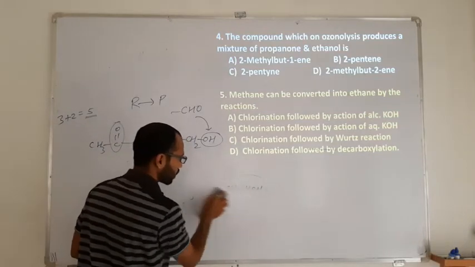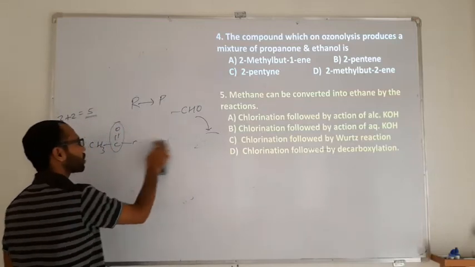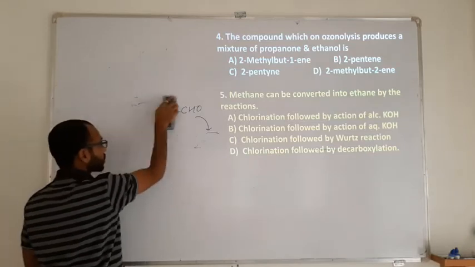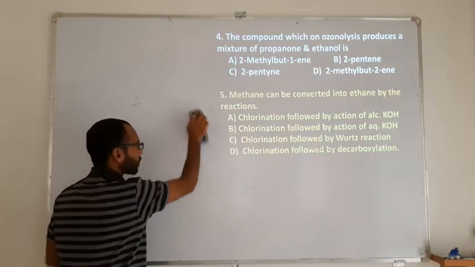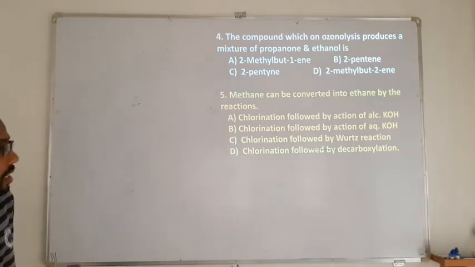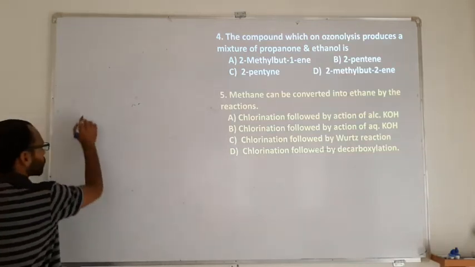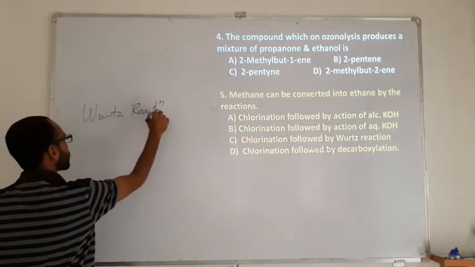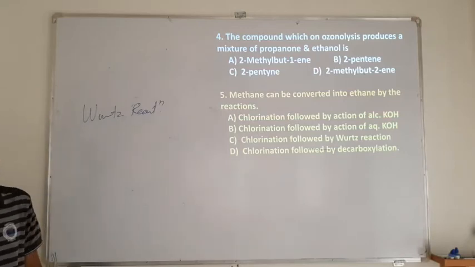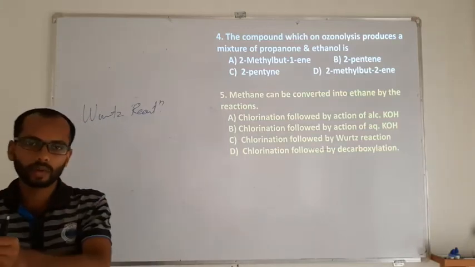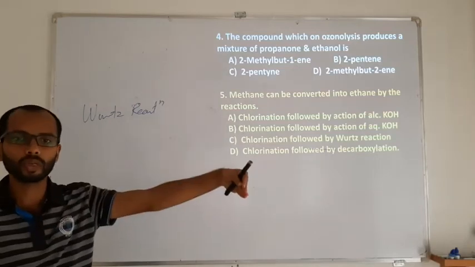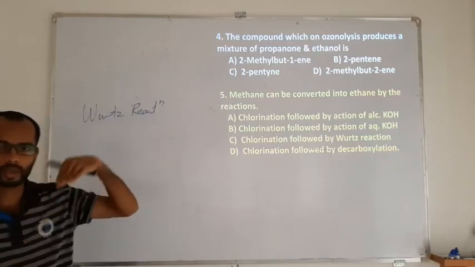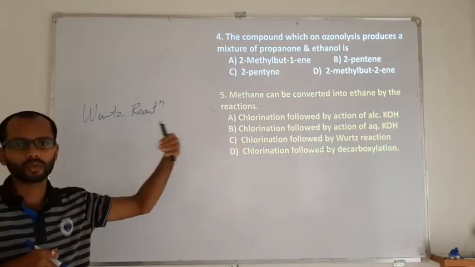If you roughly see the reaction, the number of carbon atoms is increasing. Whenever the number of carbon atoms increases, such reactions are called chain ascending reactions, and for that you will be having Wurtz reaction. Wurtz reaction is the reaction in which the number of carbon atoms in the reactant gets doubled in the product. If a reactant has 1 carbon atom, the product has 2. If a reactant has 2, the product has 4. If a reactant has 3, the product has 6.